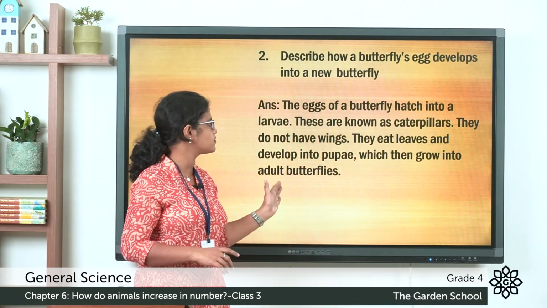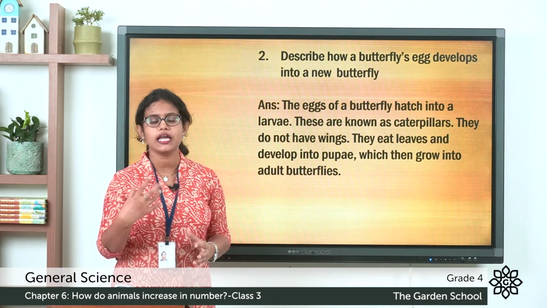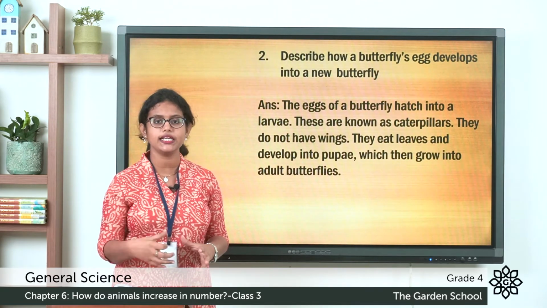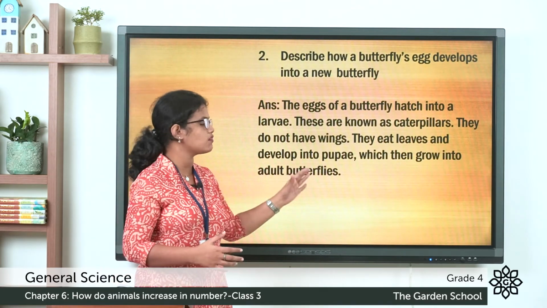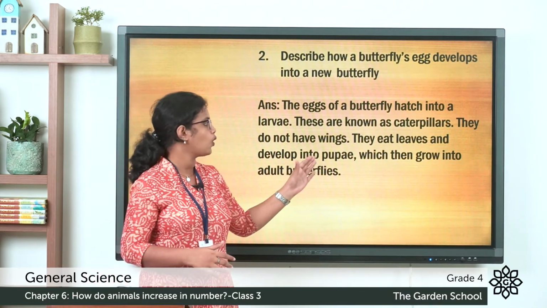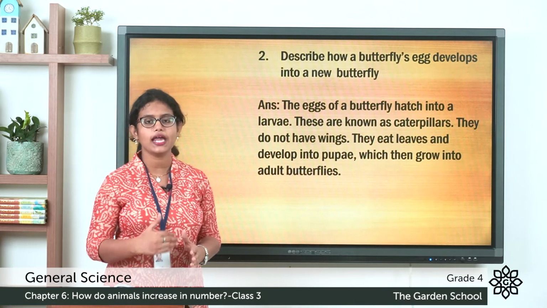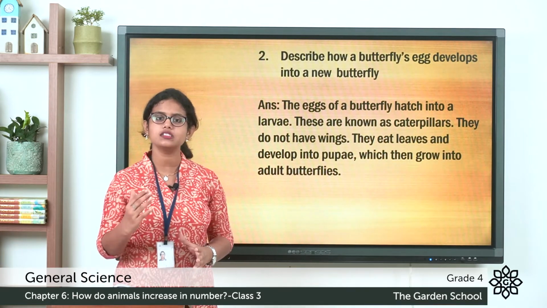They eat leaves and develop into pupae. So the main job of these caterpillars is to eat food. They eat lots of food and they develop into pupae. After that, the pupae grow into an adult butterfly. It then develops into an adult butterfly.